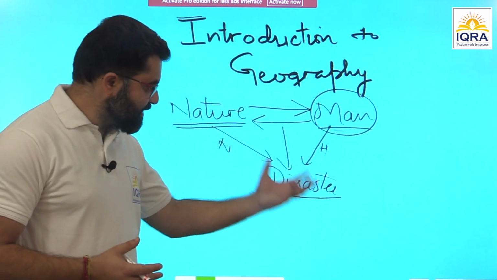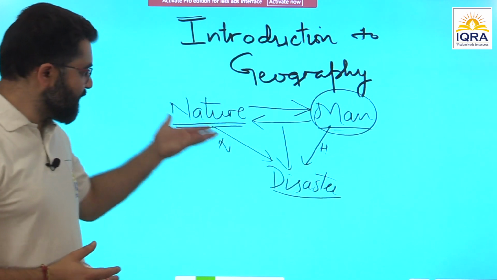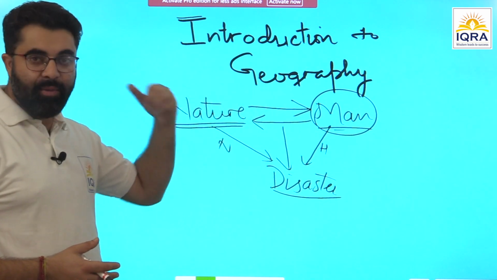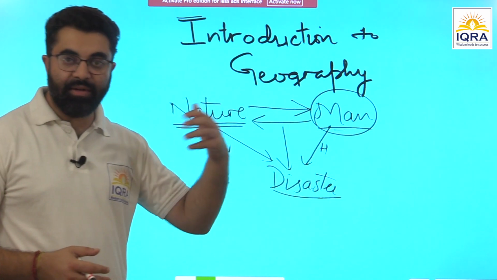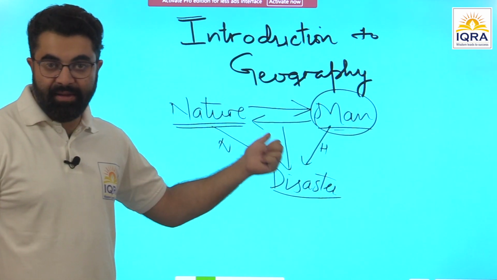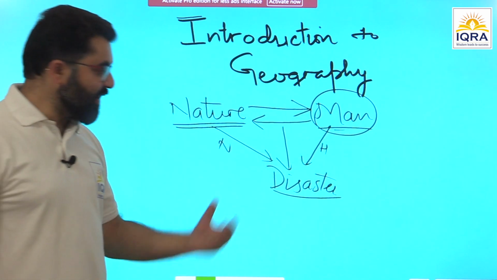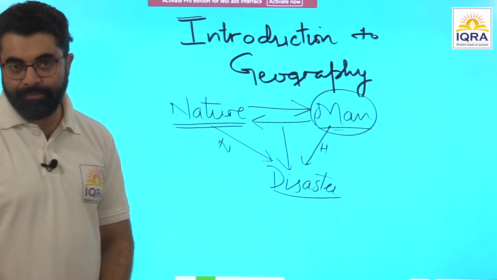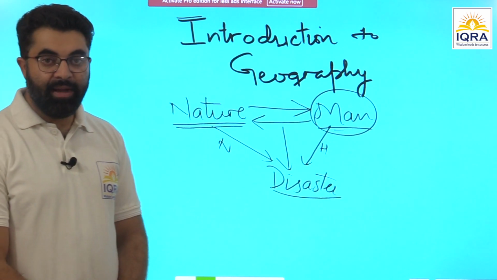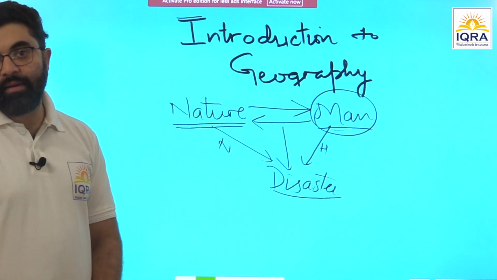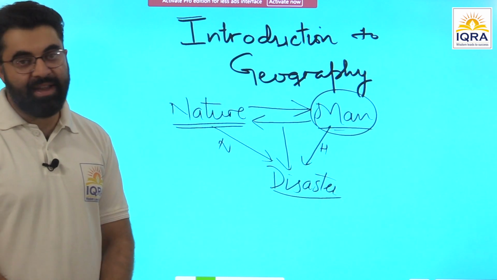To reach disaster and disaster management, we first need to focus on the natural processes: understand what causes earthquakes, tsunamis, cyclones, floods, how man's activity can be in tandem with natural forces, and finally disaster management and disaster risk reduction. This will be the syllabus for the geography foundation course, covering your prelims and mains examination.